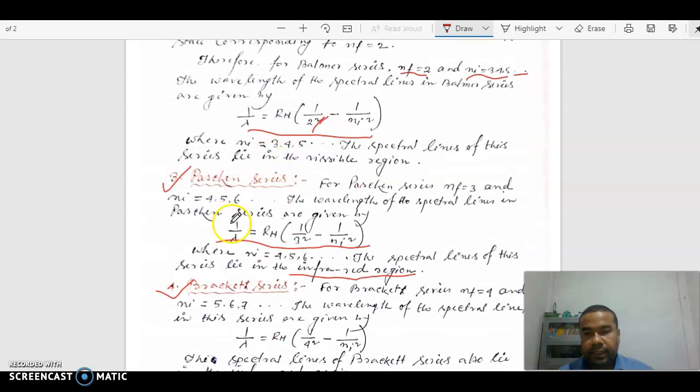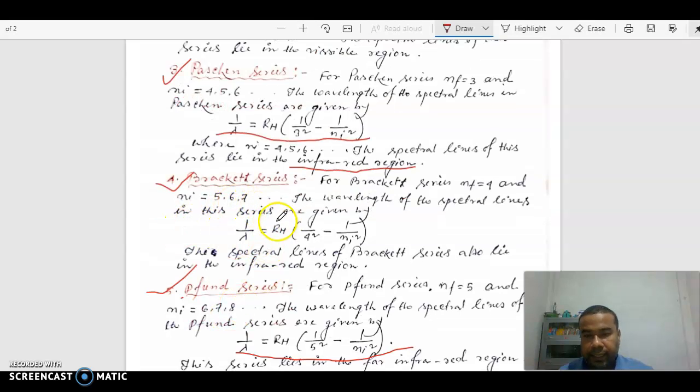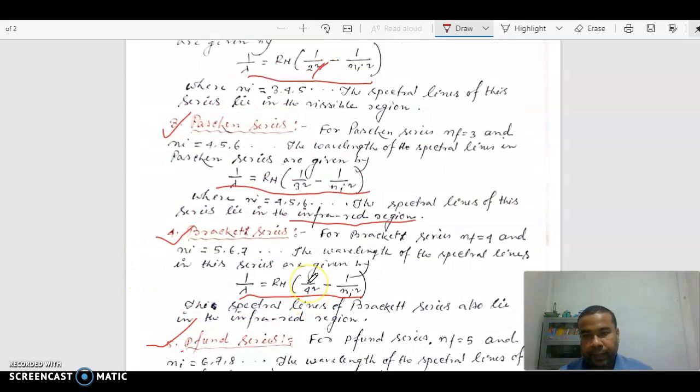And for Paschen series, this equation is used to find the wavelength of Paschen series. And Brackett series, 1 by lambda equals R times 1 by 4 square minus 1 by n square. This equation is used to find the wavelength of the spectral line in Brackett series, and Pfund series is this one.